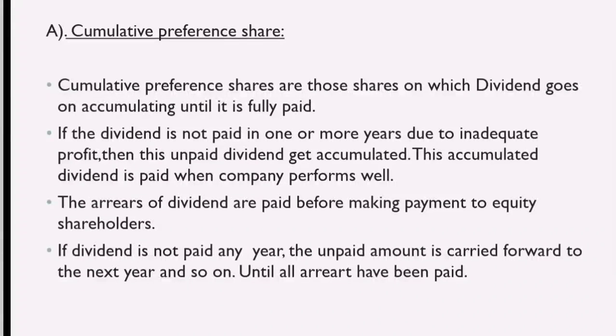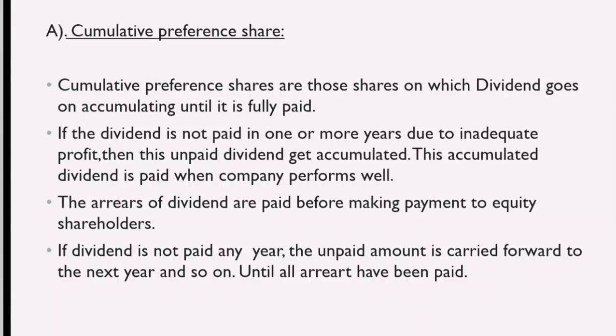Cumulative preference shares are those shares on which dividend goes on accumulated or gathered until it is fully paid. If the dividend is not paid for more than 1 year due to inadequate profit, then its unpaid dividend gets accumulated. This accumulated dividend is paid when the company performs well.